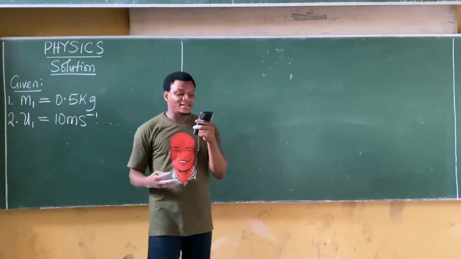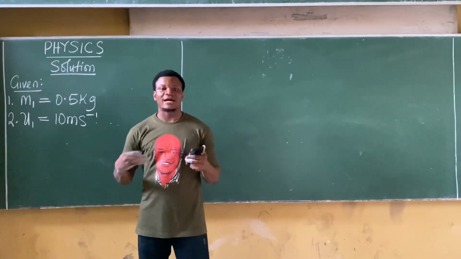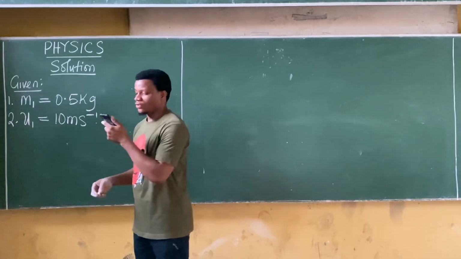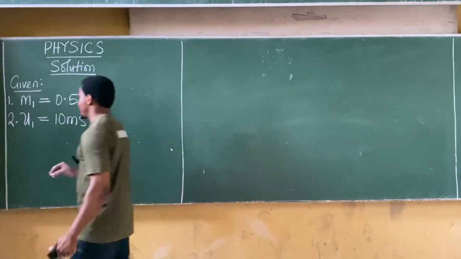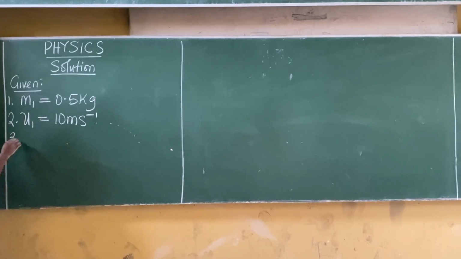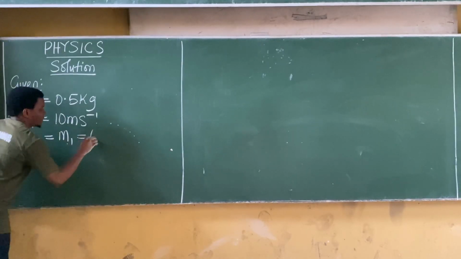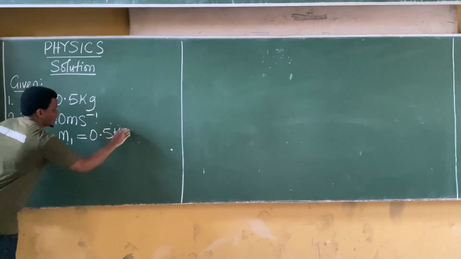Okay, so what's the next thing there? They said it collided with another ball. So let's get a second ball. Now, what's the mass of the second ball? They said of equal mass. So that means my third given parameter is the mass of the second ball, M2, which they said has equal mass with the first ball. So M2 equal to M1, and the value here is 0.5 kilogram.